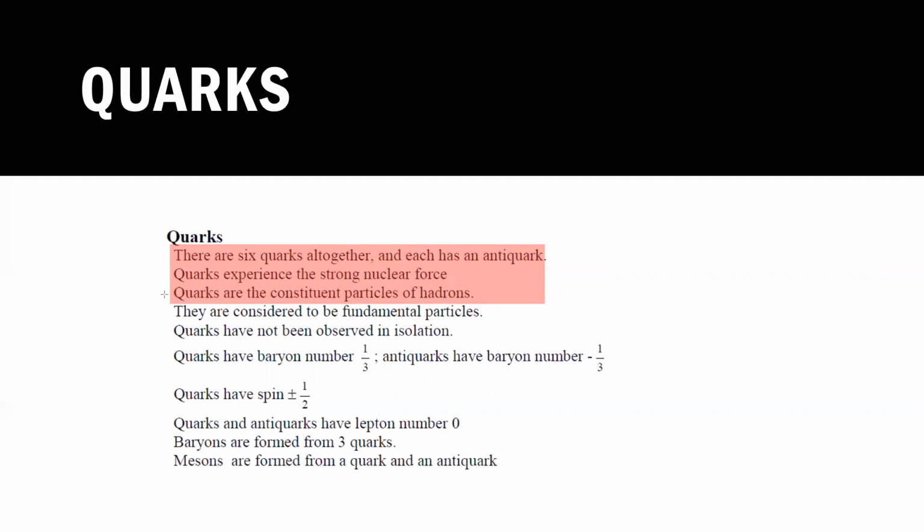And when we say they are fundamental, it means we cannot break them down into smaller parts. And quarks have not been observed in isolation, they're always together with other particles. You don't find a free up particle or down particle, they're always in a group.